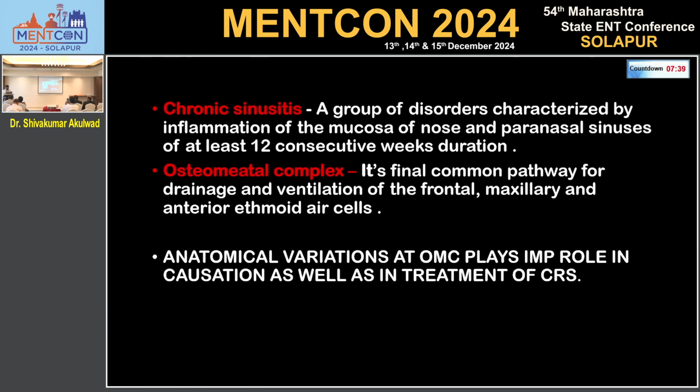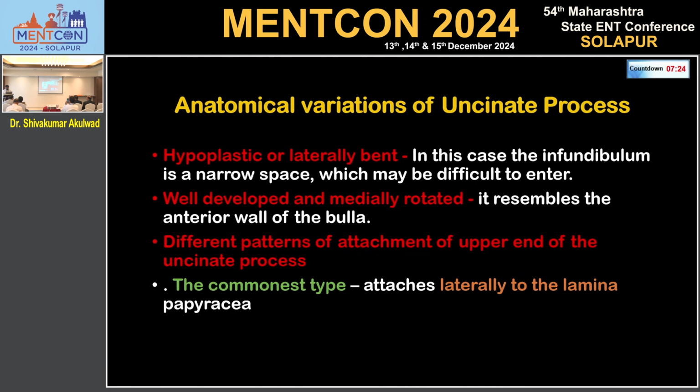Osteomeatal complex is the final common pathway for drainage and ventilation of the frontal, maxillary and anterior ethmoid air cells. Anatomical variation at the osteomeatal complex plays an important role in causation as well as in treatment of chronic rhinosinusitis. Anatomical variations of the uncinate process.